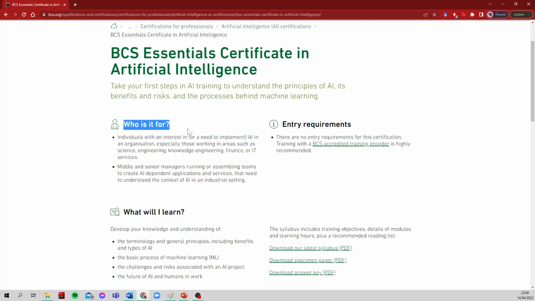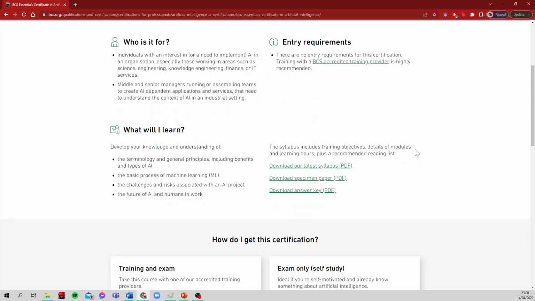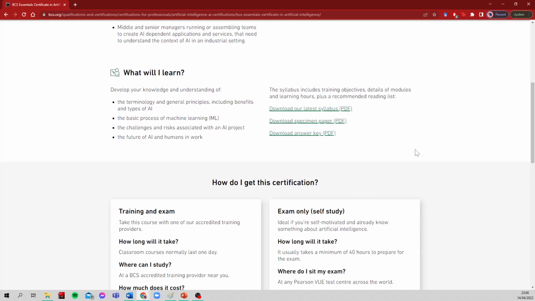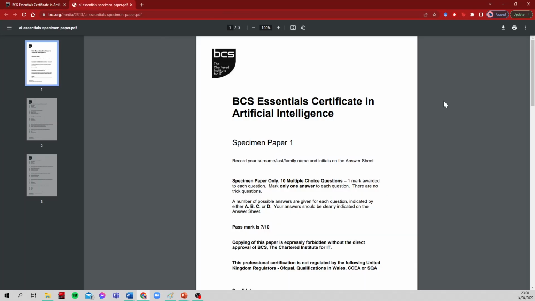Who is it for? Individuals with an interest in AI, basically, and managers. Okay, they say there are no entry requirements for this certification. You can click here to download the latest syllabus. They've got a specimen paper and an answer key for that paper, so it gives you 10 multiple choice questions as an example, and that just opens very nicely.